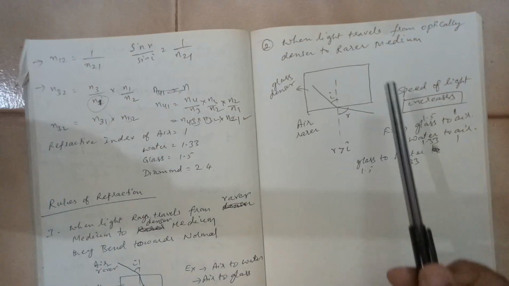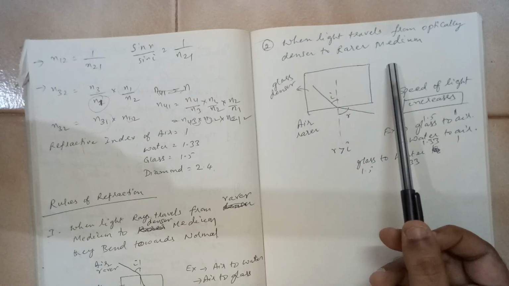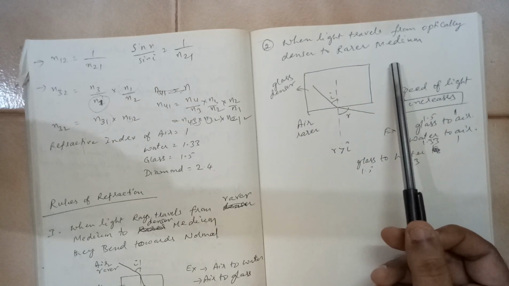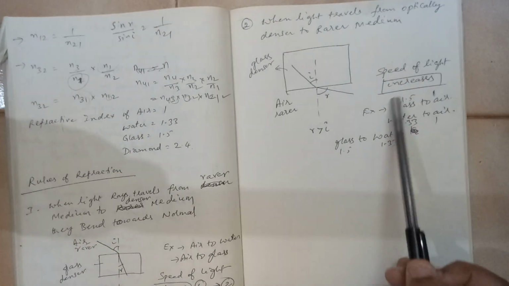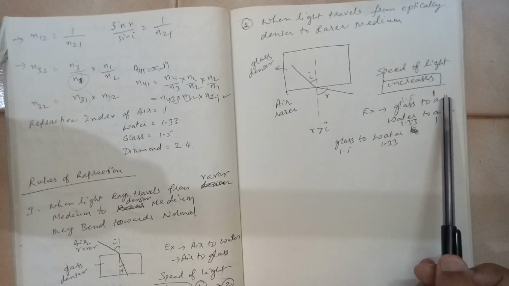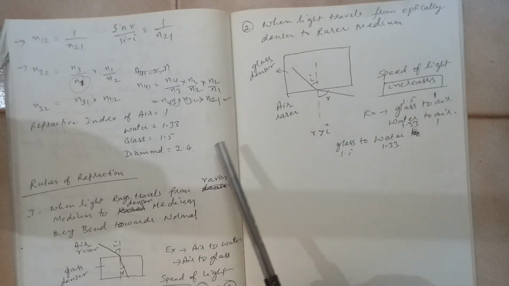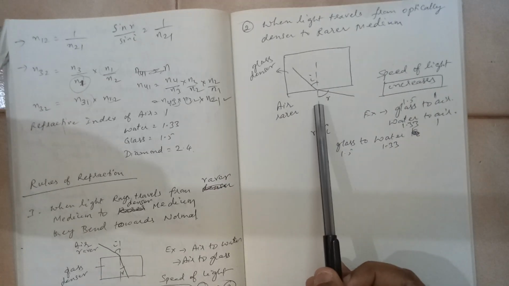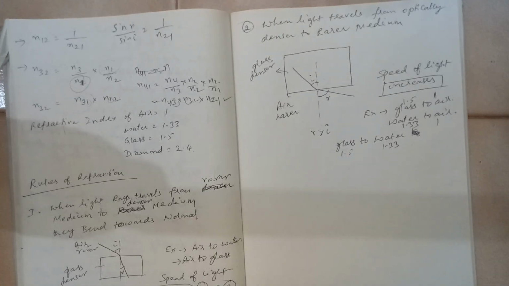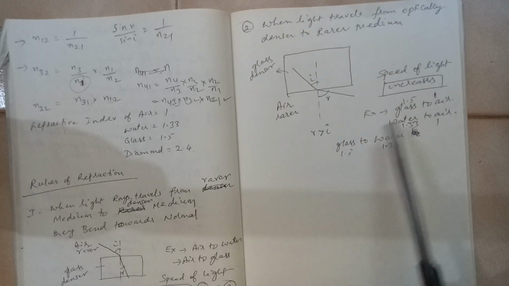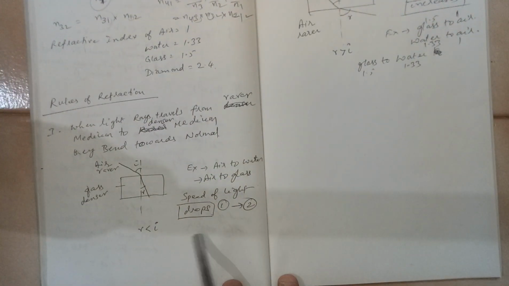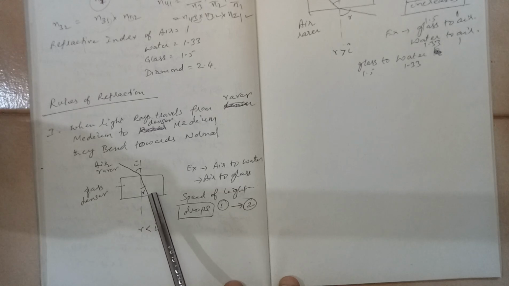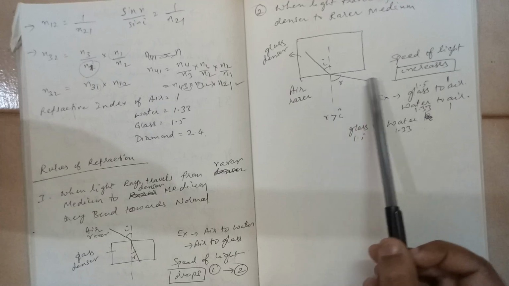The light ray may also go from denser to rarer. The example is from glass to air, glass refractive index 1.5 to 1. Here it moves away from the normal, and the speed of light increases, whereas in the earlier case the speed of light drops. There the refracted ray moves closer to the normal, here the refracted ray moves away from the normal.